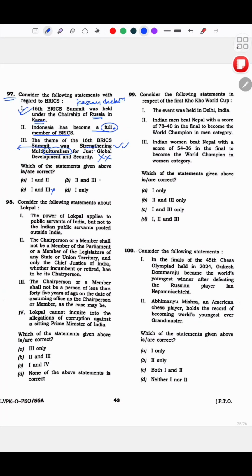So, 3 is gone. And 1 and 2 is the correct one. So, if someone knew, okay, this is wrong, but they were not sure about these two, it would still be a tough one.